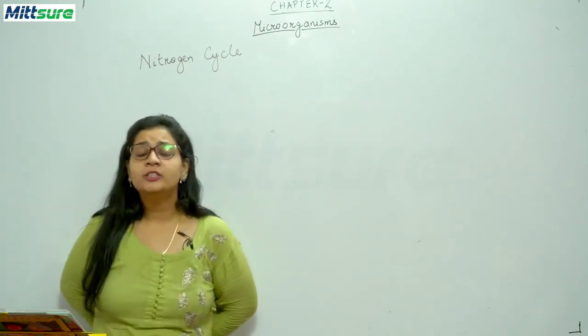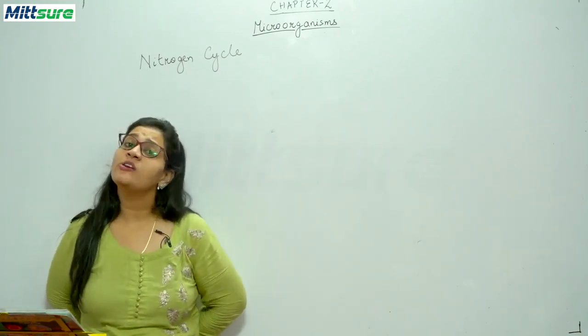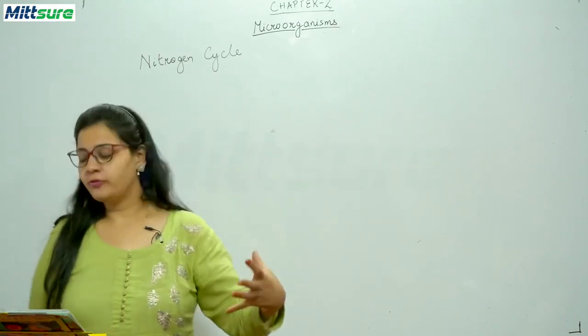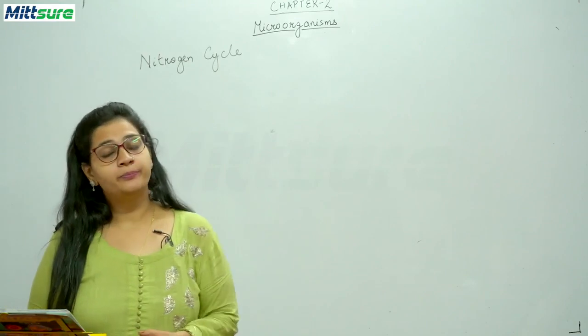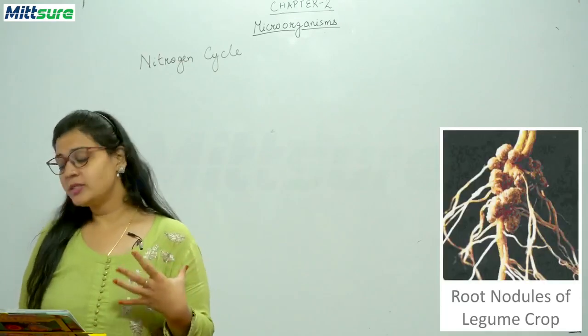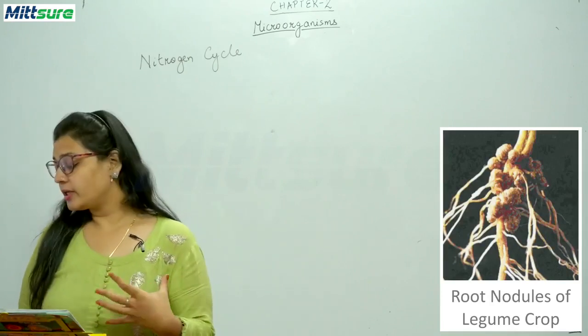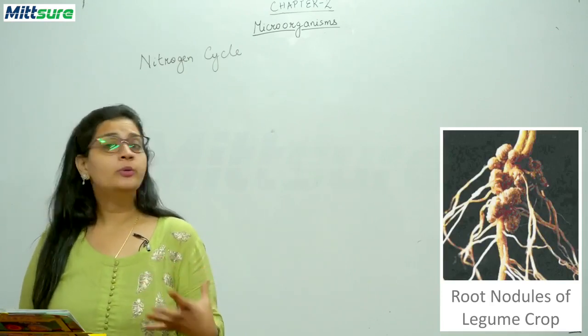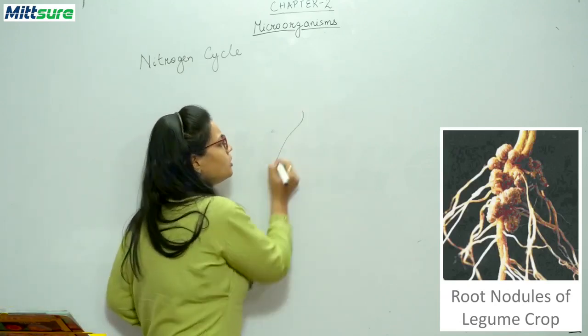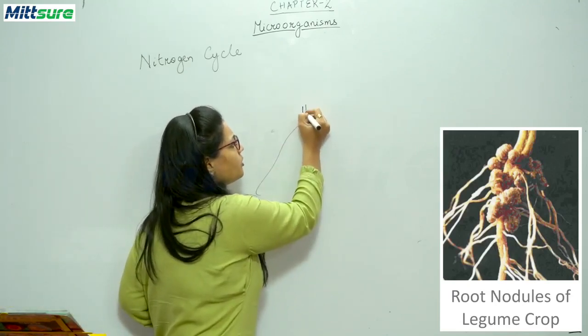You know, however, plants cannot use this nitrogen directly, okay, in this free form. They have to be converted. So how can they convert it? You know, these leguminous plants, as you can see, there's an image given in your book regarding the root nodules of the legume crop. So nodules, what happens is, suppose this is the root. Okay, suppose, let me draw.